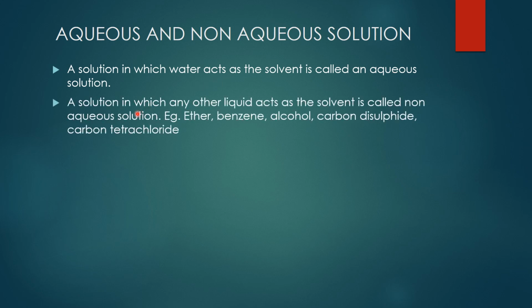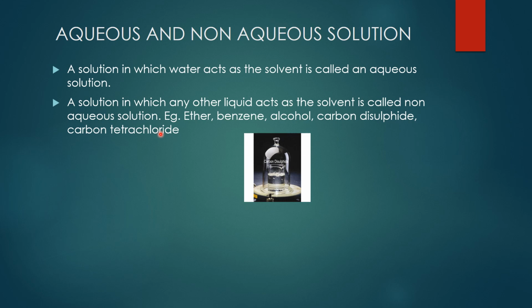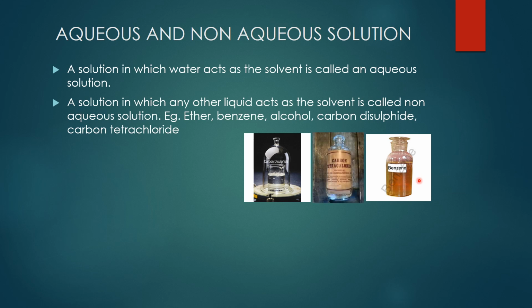A solution in which any other liquid apart from water acts as the solvent is called a non-aqueous solution. Examples: ether, benzene, alcohol, carbon disulfide, carbon tetrachloride. This is carbon disulfide. This is a non-aqueous solution. Benzene, non-aqueous solution. Carbon tetrachloride. So these are examples of non-aqueous solutions.